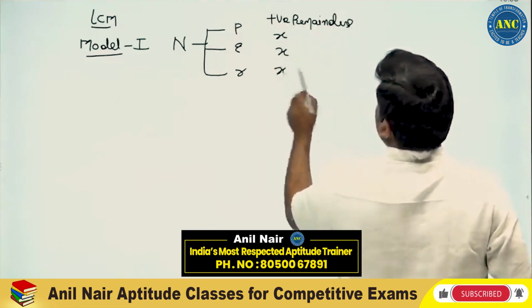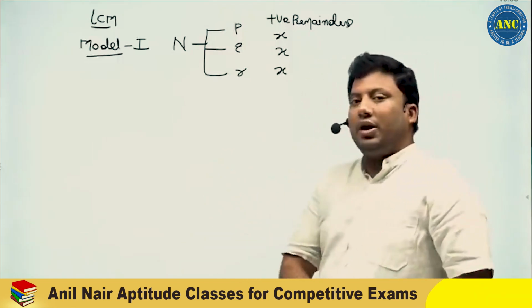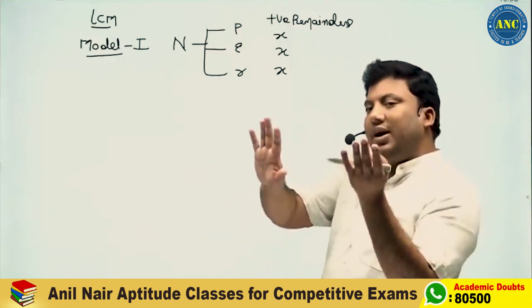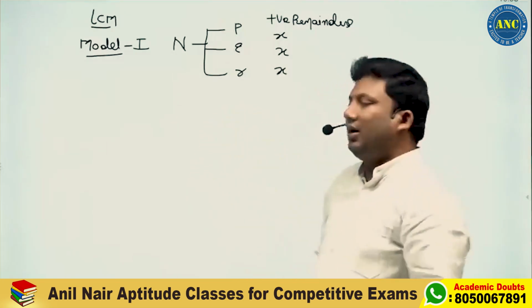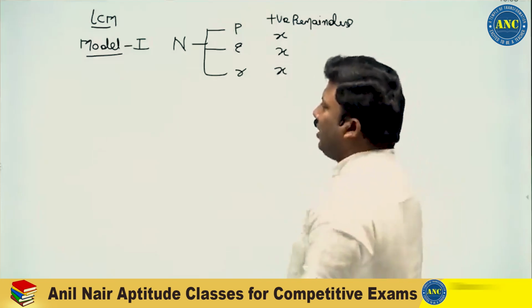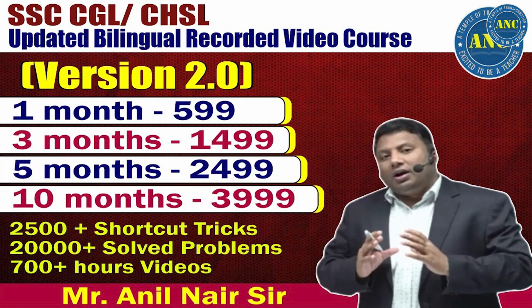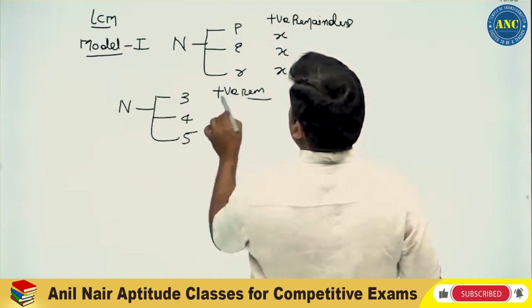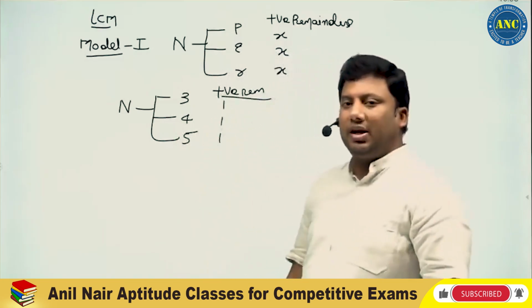X. A number is divided by multiple numbers P, Q and R. When the number is divided by P, the remainder is X. When divided by Q, the remainder is X. When divided by R, the remainder is X. Yesterday we discussed, suppose a number is divided by 3, divided by 4, divided by 5. In all the cases, the positive remainder will be 1.